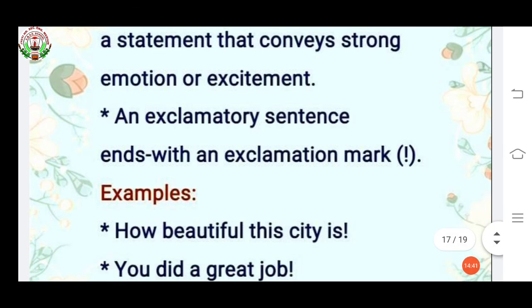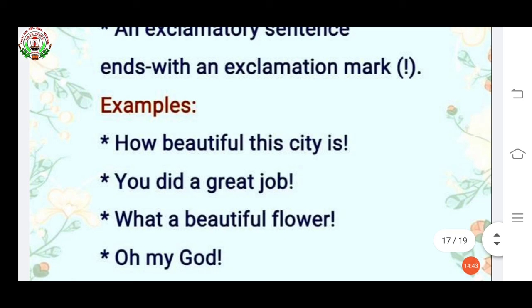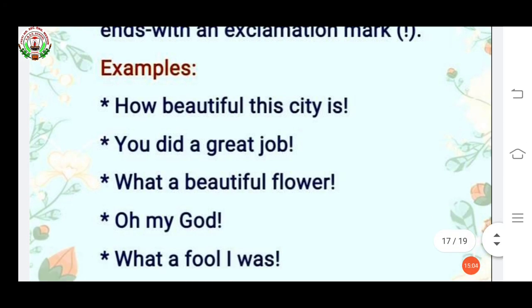Now see some examples. How beautiful this city is. Like first time you are seeing any city and you like this city, you can say how beautiful this city is. You did a great job. If you're happy for someone's work, you can say you did a great job.